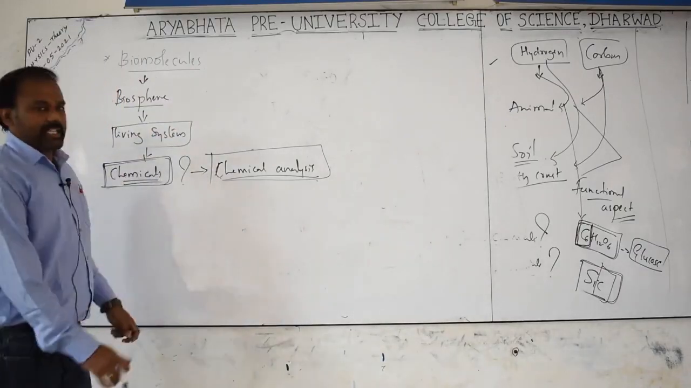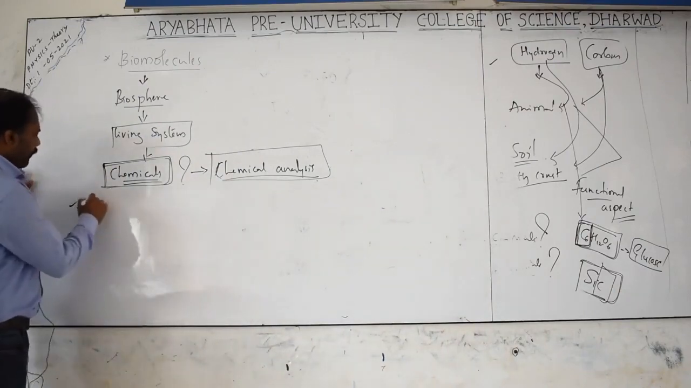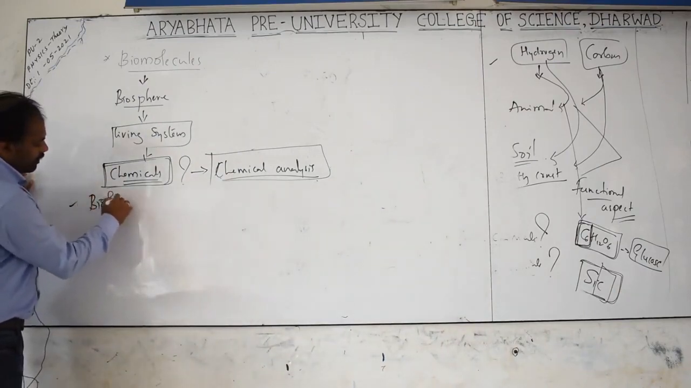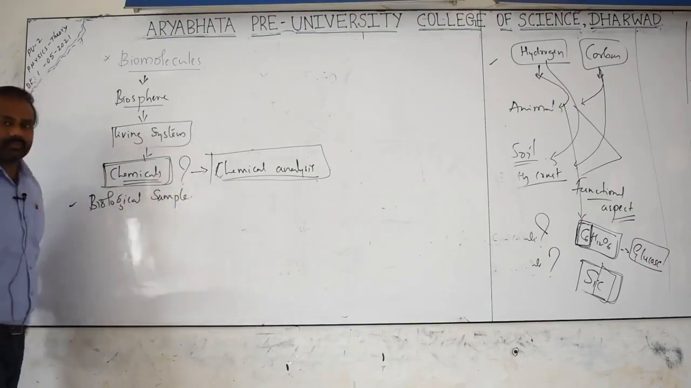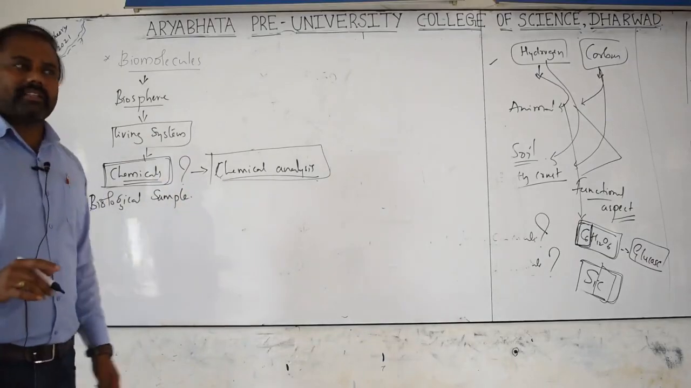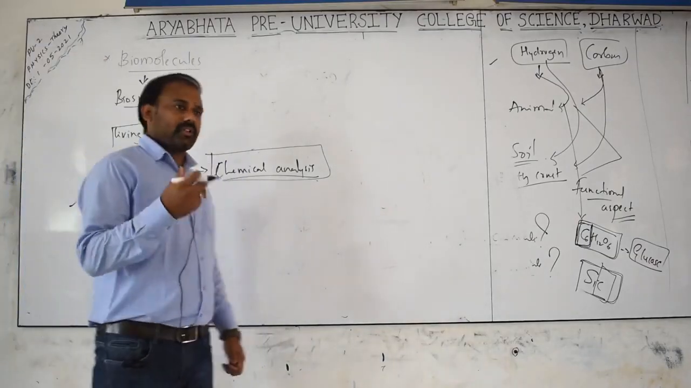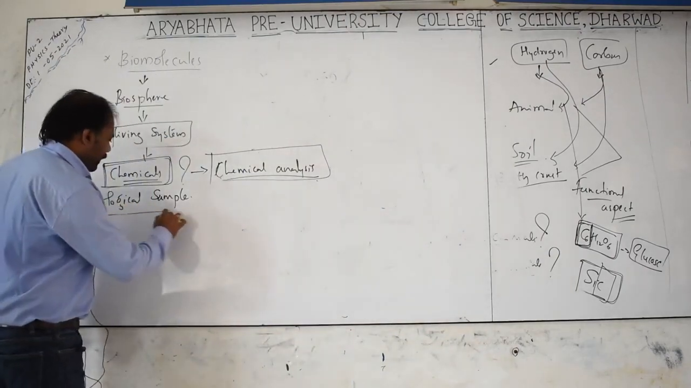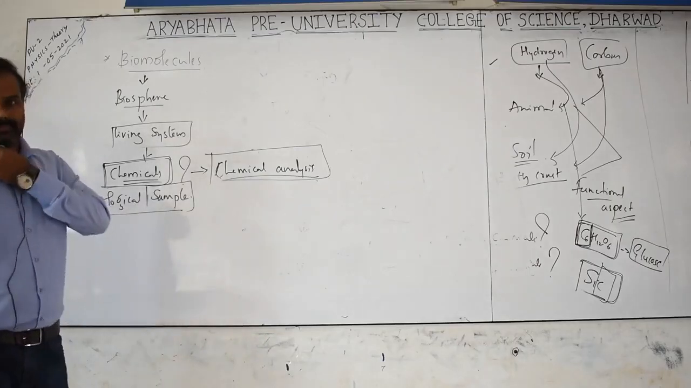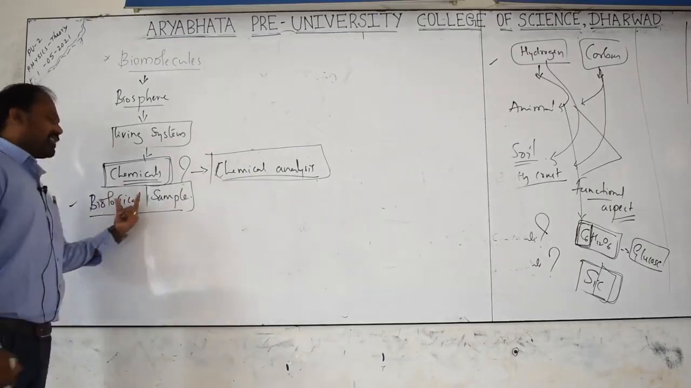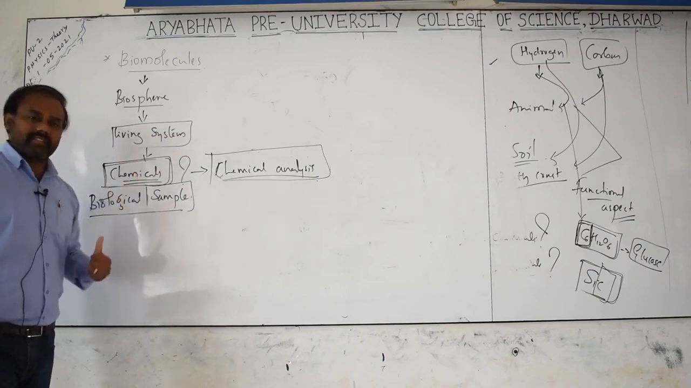While conducting this experiment, what are the things we need? First one is, we need a biological sample. Now you can ask, sir, what is meant by a biological sample? Here the biological sample means the sample which is collected from the living system. Clear my point?